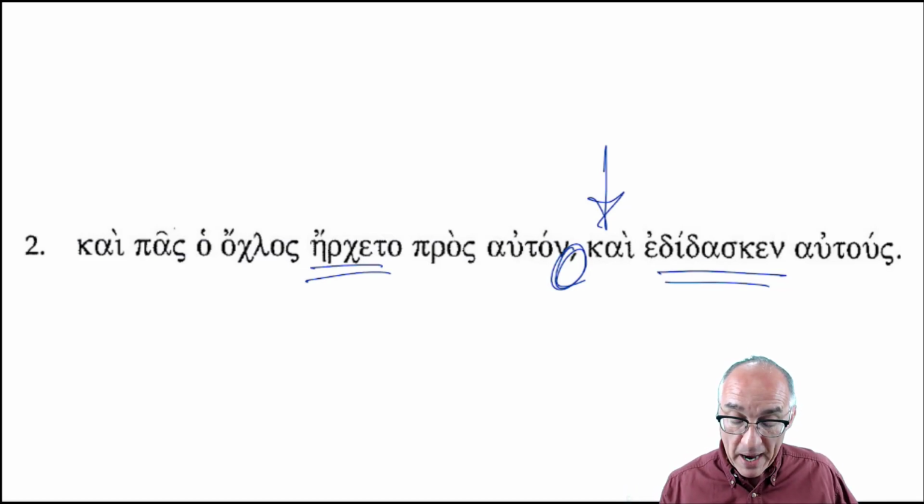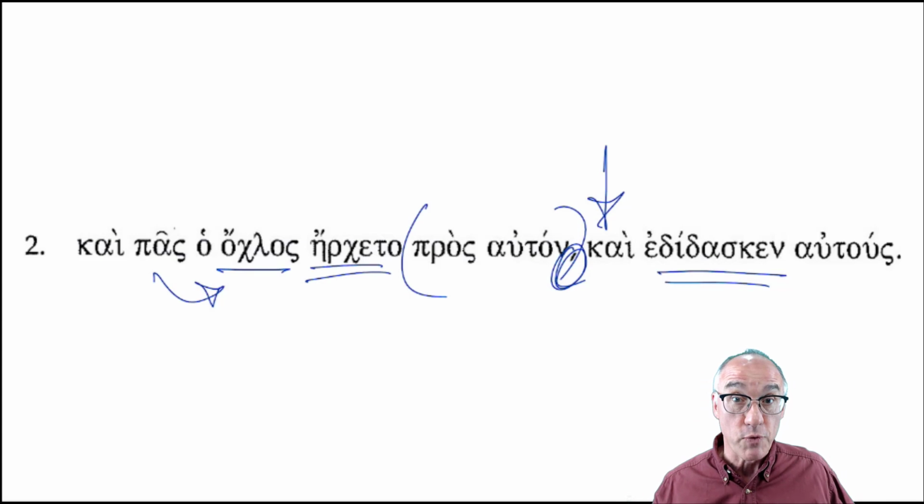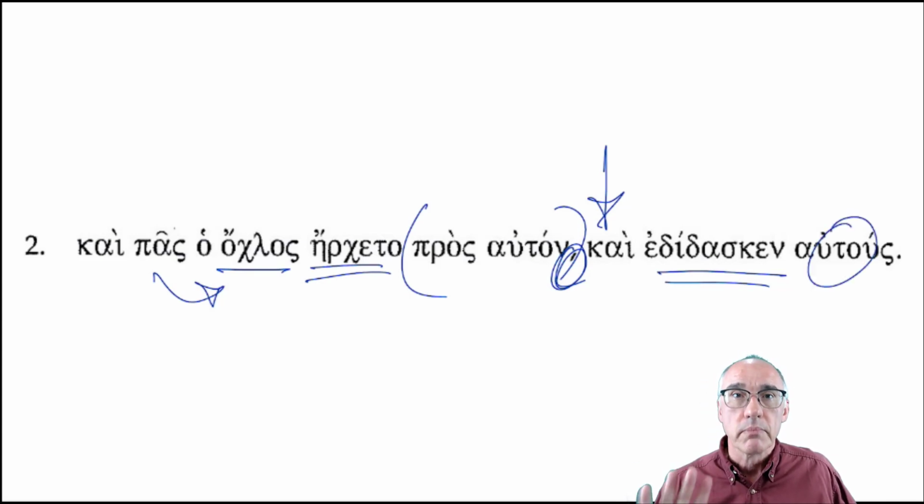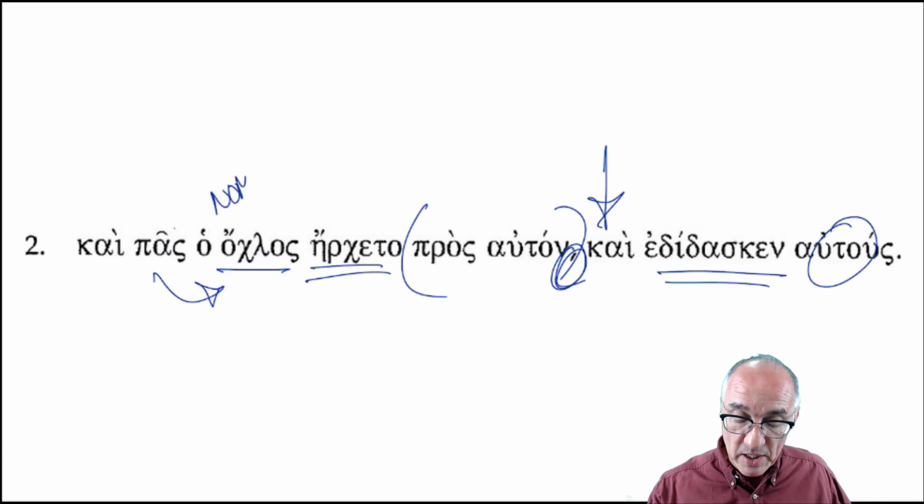But pas ho oklos is the subject, pas modifies it, pros auton is a prepositional phrase, and autus is the direct object. There we go. We've understood the structure of the sentence. Let's start analyzing it. Oklos, nominative singular masculine, the subject.